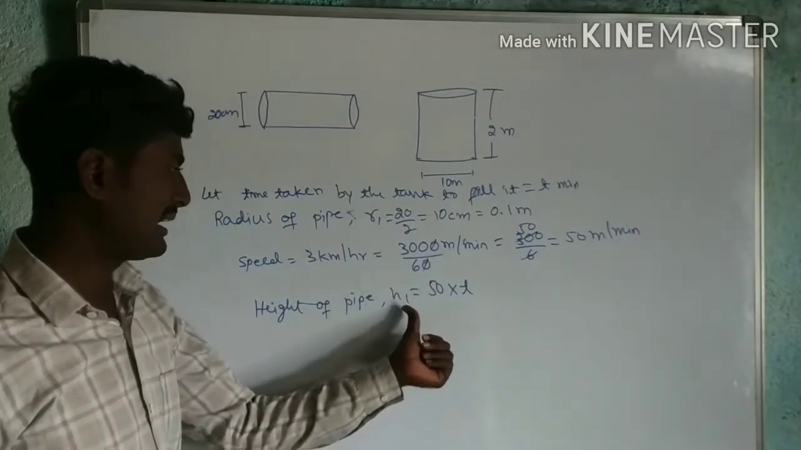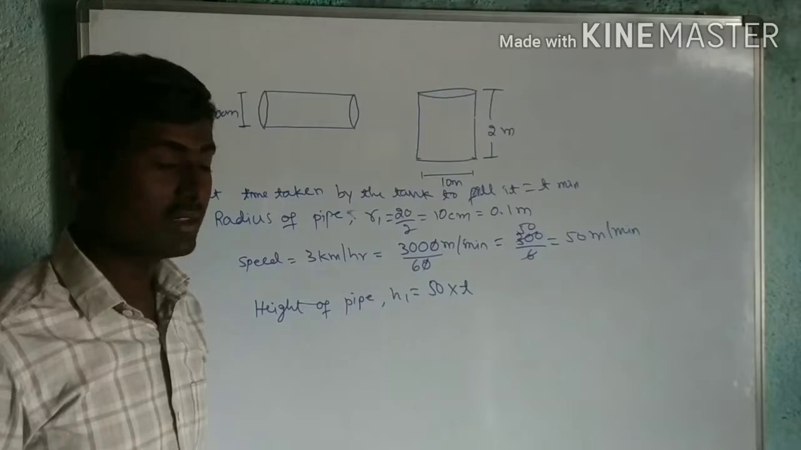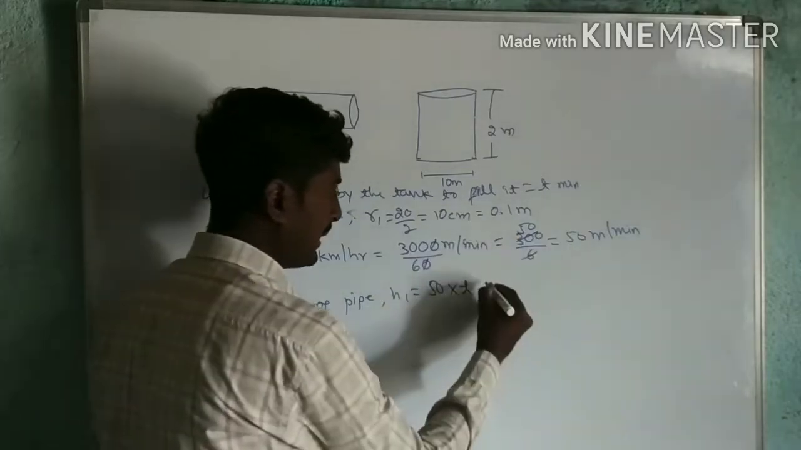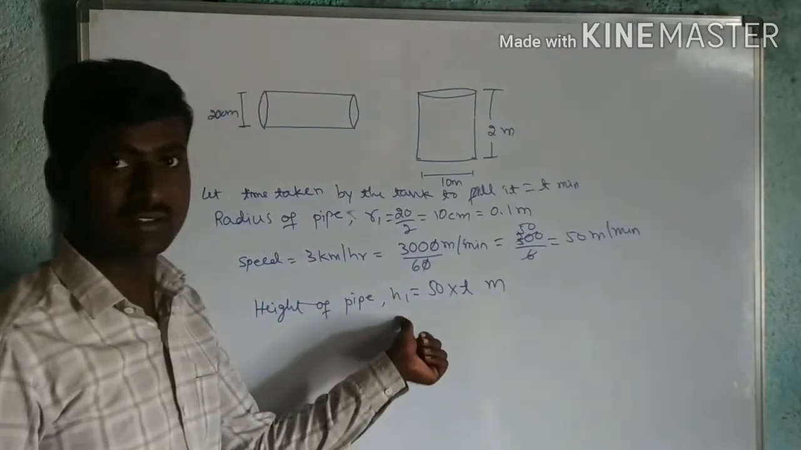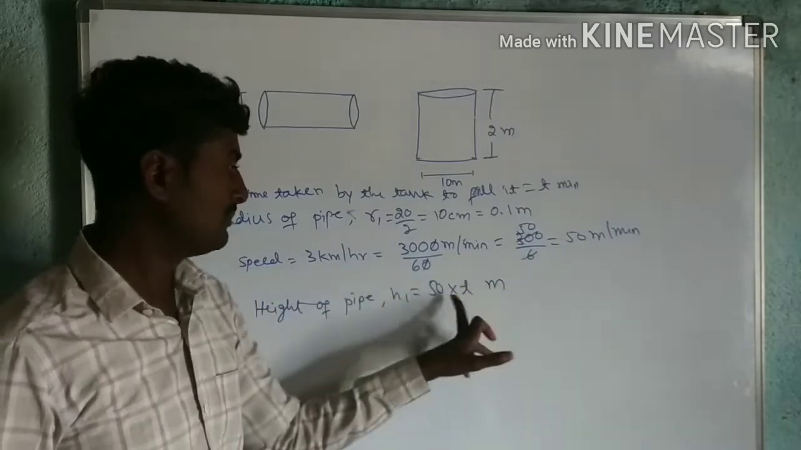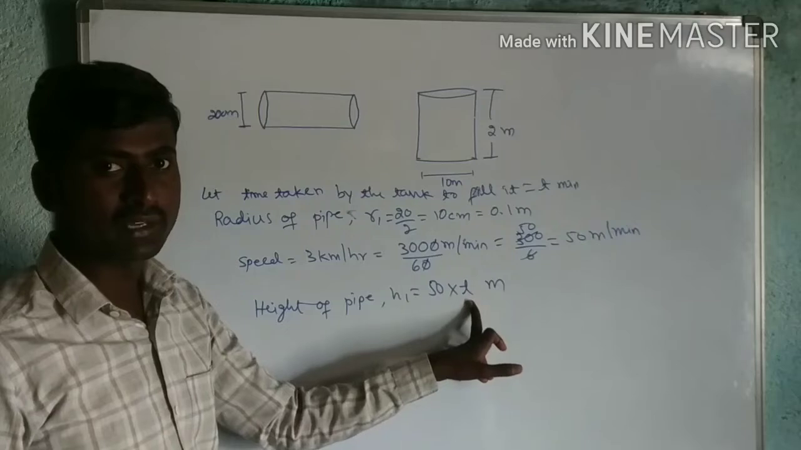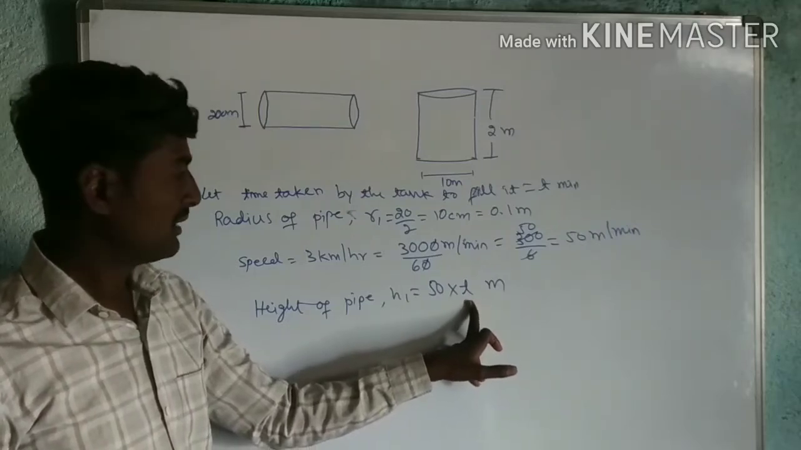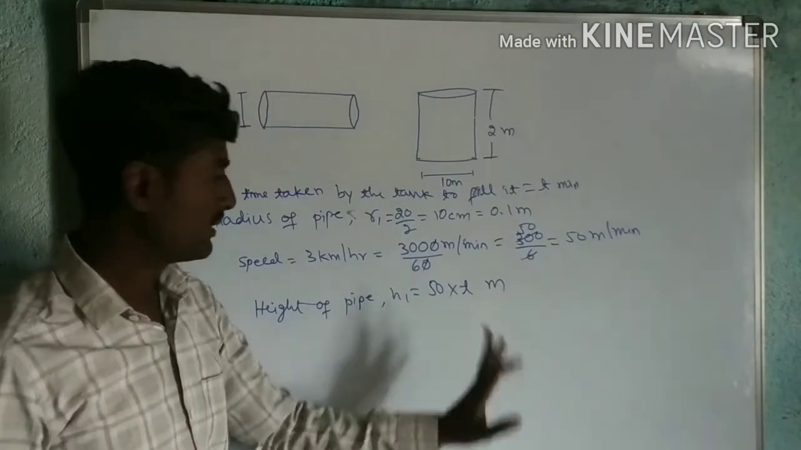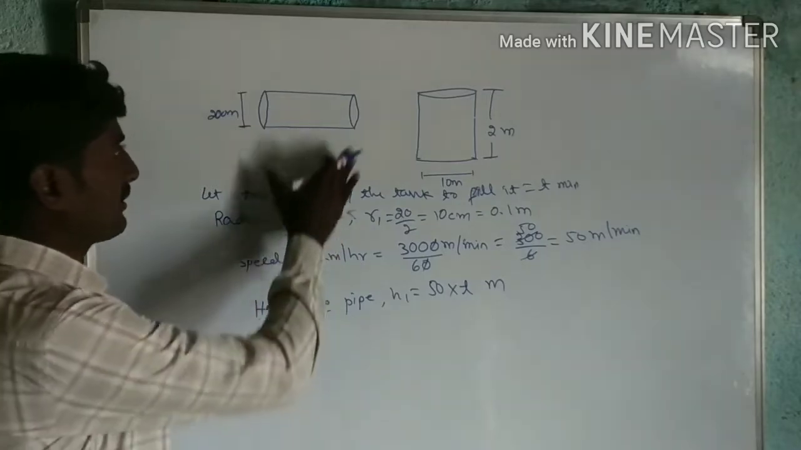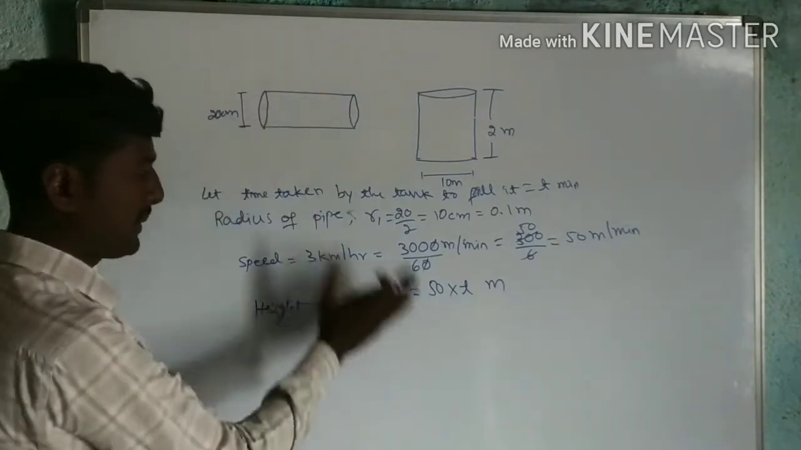Now, height h1 is equal to 50 into T. Can I write it in meters? It is a distance, so meters: speed into water time, it is speed into time. So distance it is, therefore it is in meters. Next, I got the height, so I got the dimensions of this pipe.